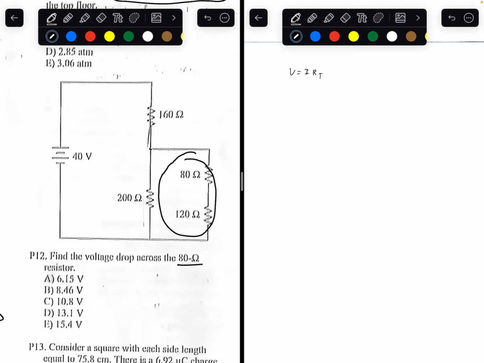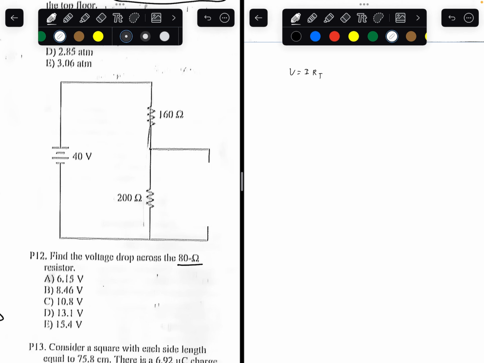This resistor here, 80 and 120, they're in series. So the total resistance is just the sum of these two resistors. 80 plus 120 is going to be 200. So we can replace this with one resistor that has 200 ohms of resistance.